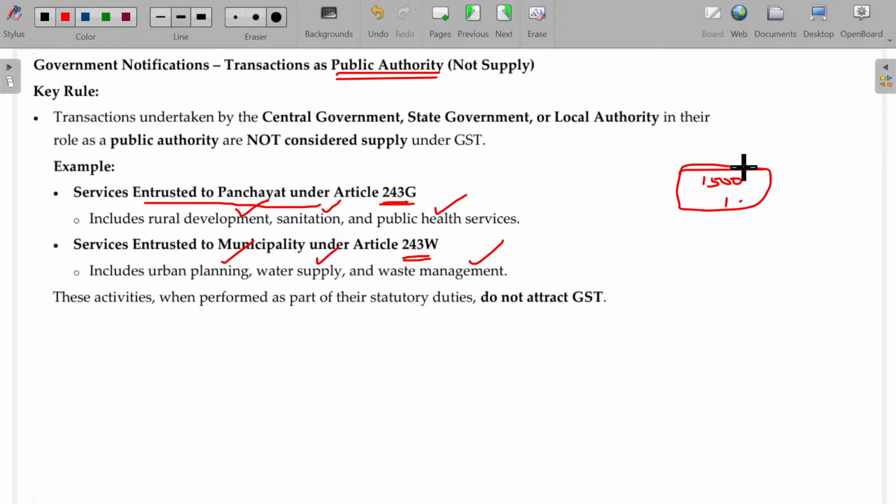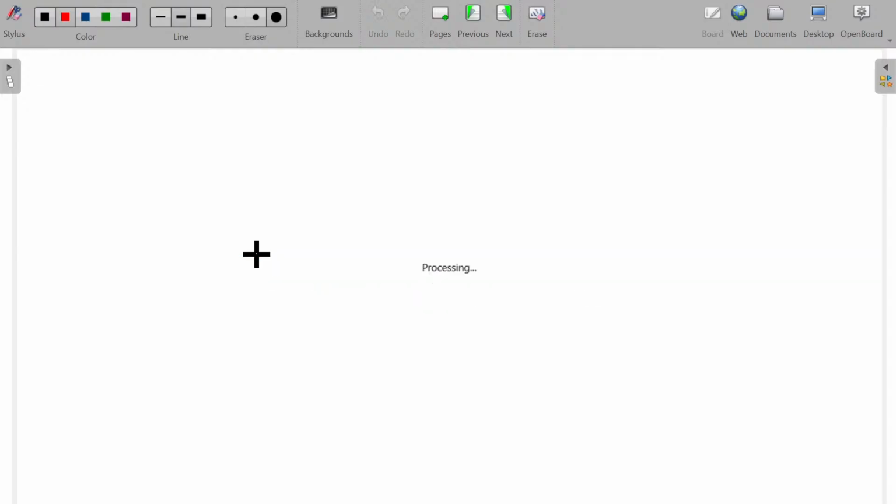But this will not be subject to GST, because whatever service is done by the central government, state government, and local authority as a public authority, the duty is entrusted to them under the Panchayat Act or Municipality Act, and will not come under GST. For those acts, of course, they will demand some payment from you. Underground drainage tax is there, but GST is not applicable. Okay.